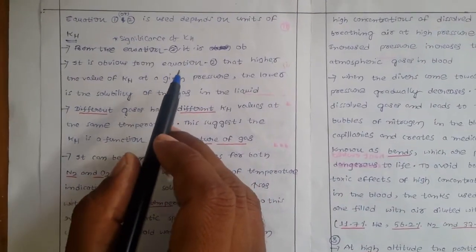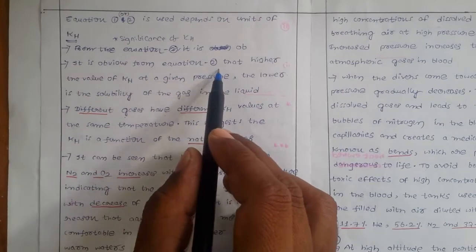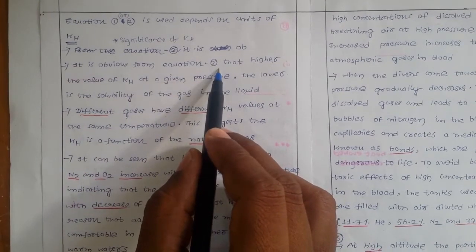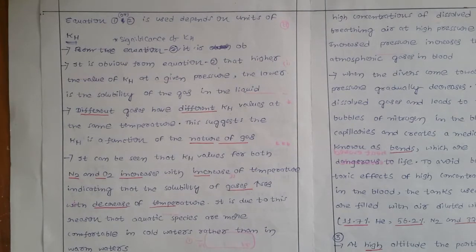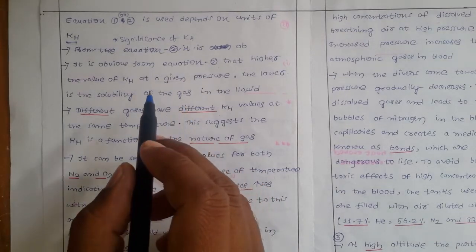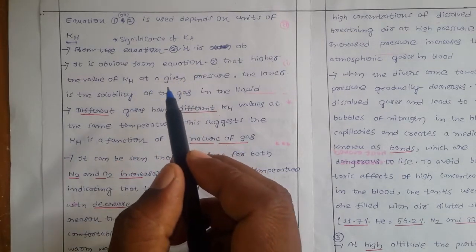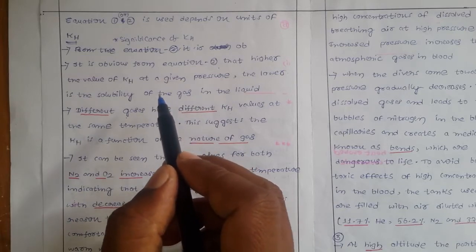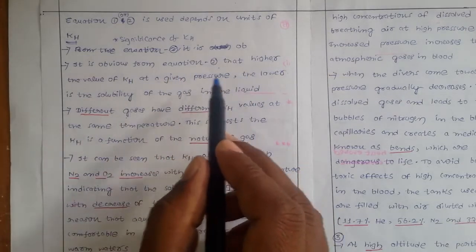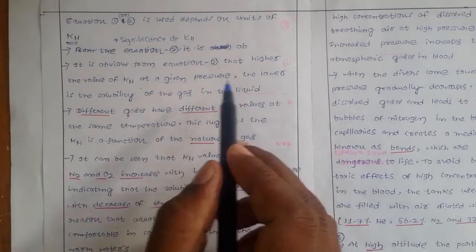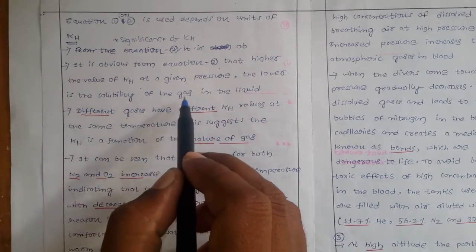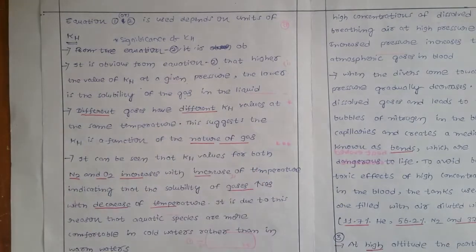It is obvious from equation 1 and equation 2 that the partial pressure is directly proportional to KH into the mole fraction. So if the KH value increases, then at a given pressure, the higher the value of KH, the lower is the solubility of the gas.